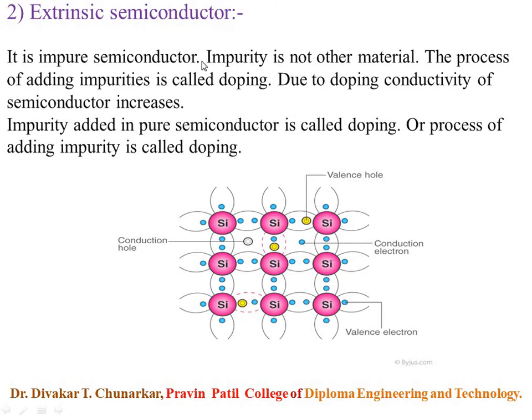Now extrinsic semiconductor. This extrinsic semiconductor is an impure semiconductor. This is important.